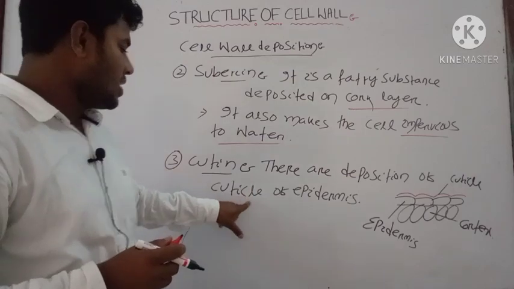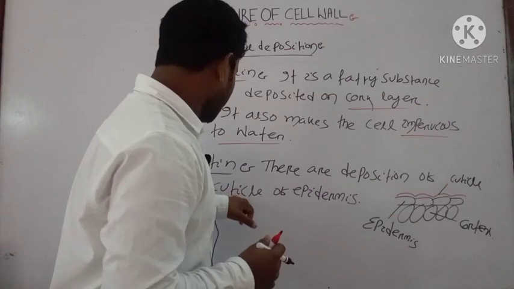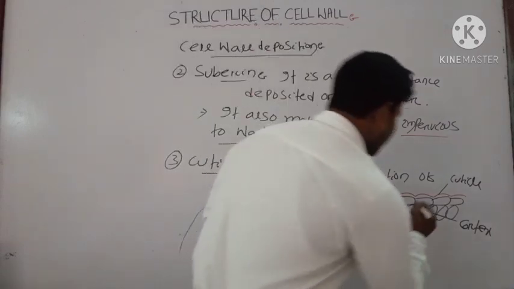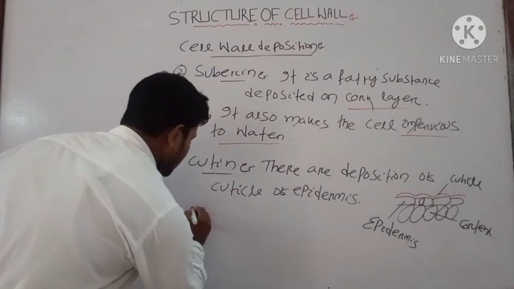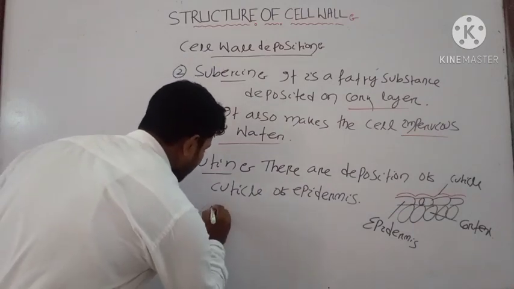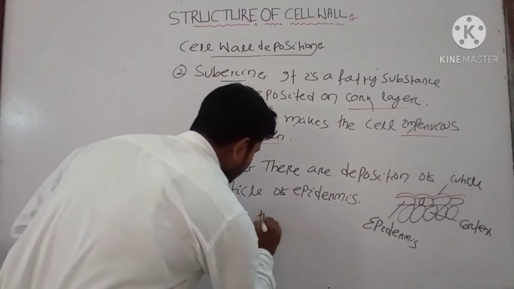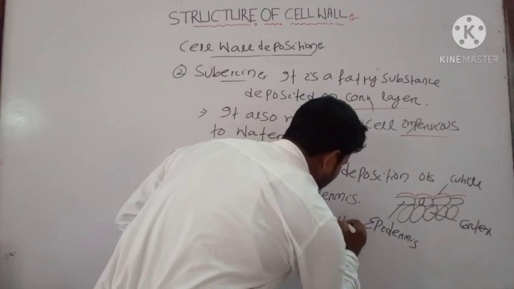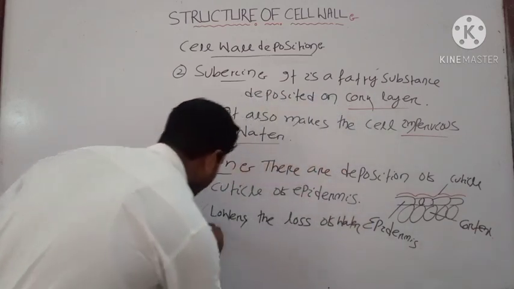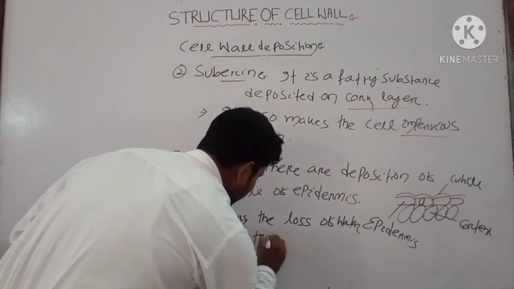The cuticle mostly contains cutin. Okay, this cutin mainly helps in the transpiration process, or lowers the loss of water during the transpiration process.